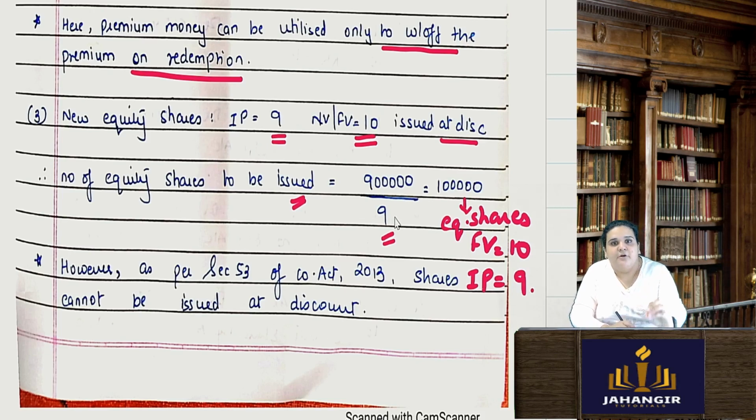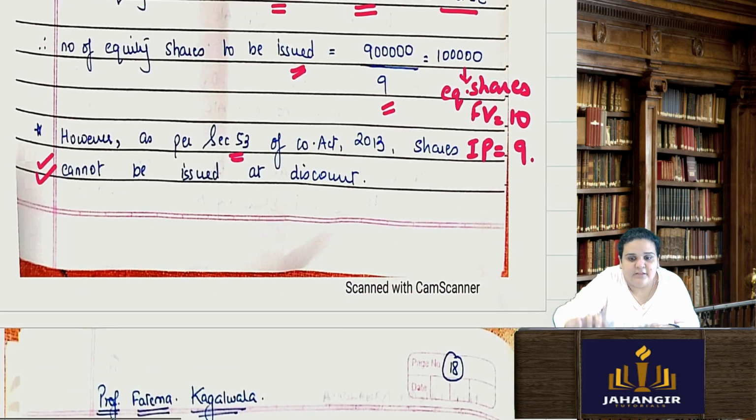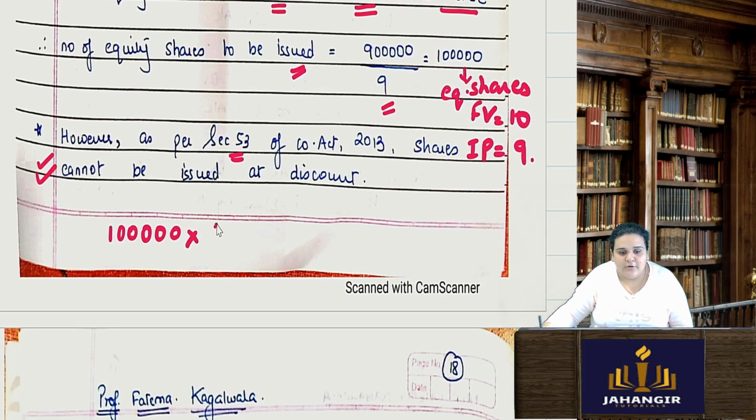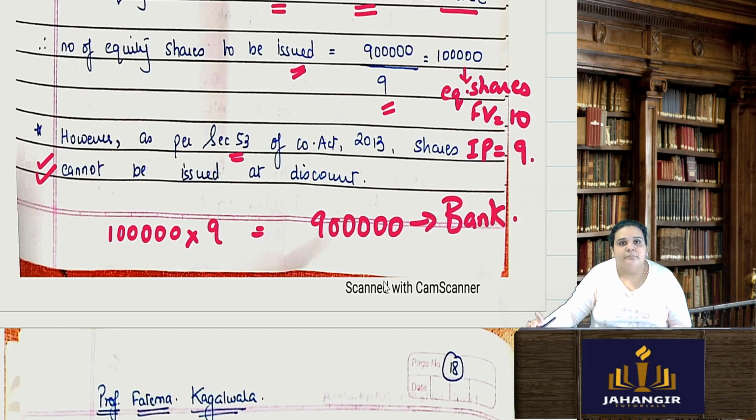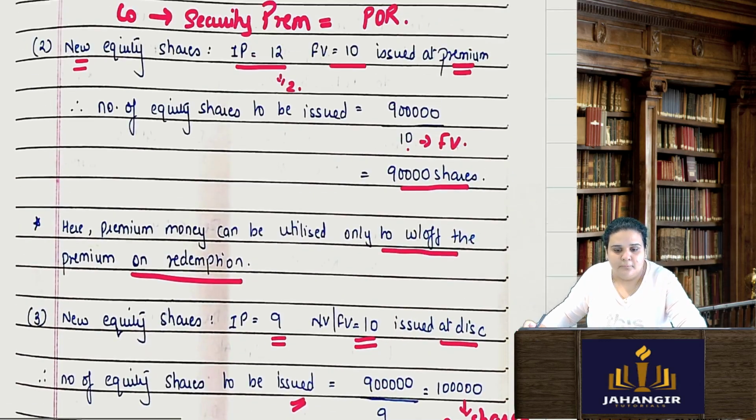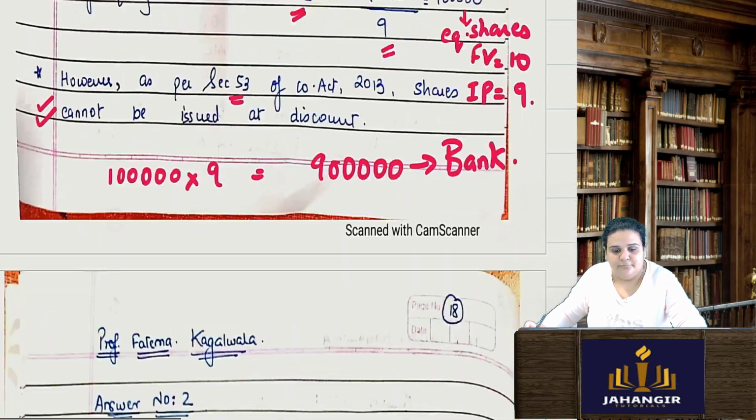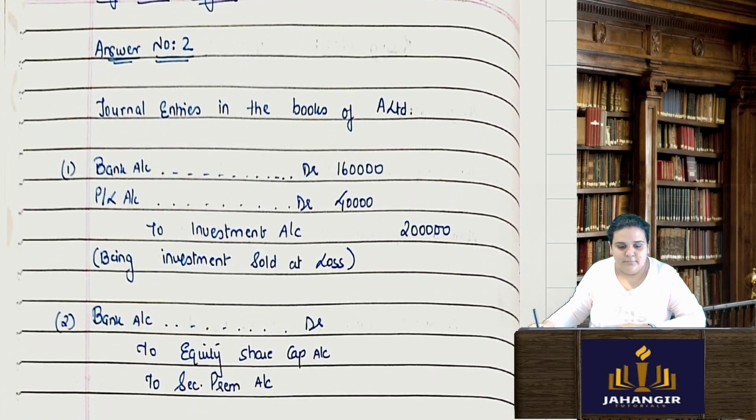However, this is only for your understanding. Issue at discount is not allowed as per section 53 of the Companies Act. This is just for you to understand that if I am issuing at a discount but I need 9 lakh rupees, so I will do 1 lakh into 9 rupees, only then I will get 9 lakh rupees in my bank account. Am I clear with this question number 1? Yes. Okay. Now moving to question number 2.